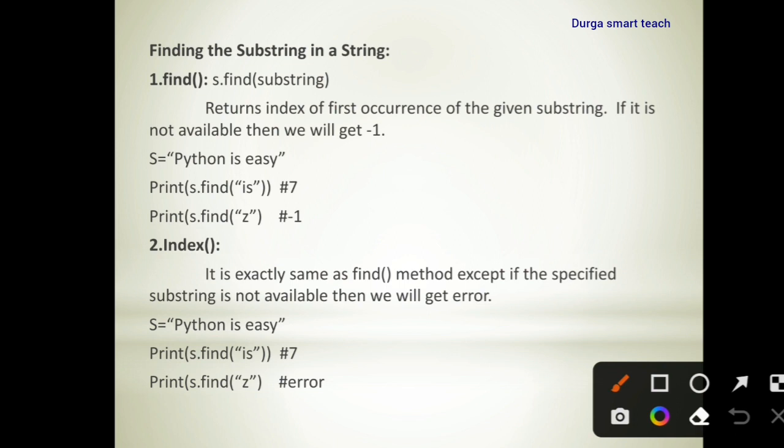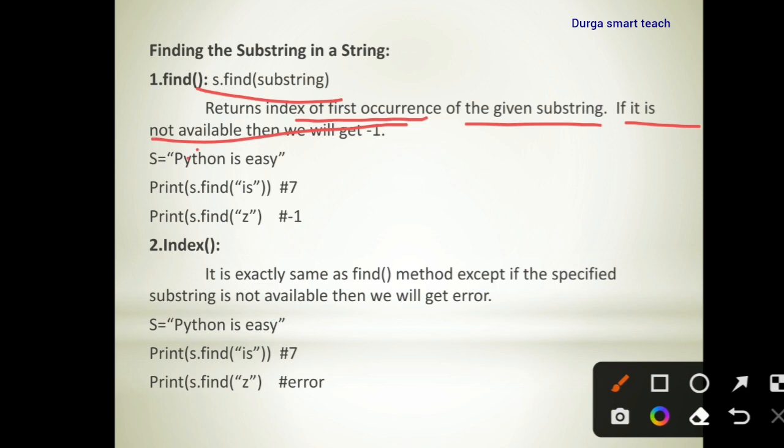So the syntax is s dot find substring. S is a string variable, find is a function, substring is a value. It will return index of first occurrence of the given substring. If it is not available, then it will return -1.